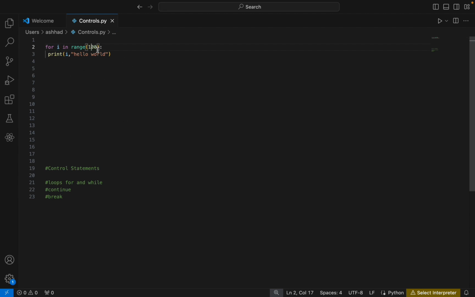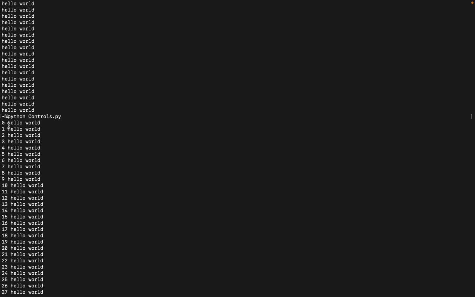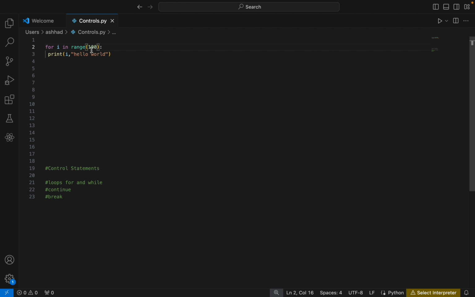As you can see on my screen, we have given the limit as 100. What if we wanted to change the limit or the starting point? We all know that our control variable usually starts from 0, and by default it started from 0 here. What if I wanted to start from 1? This is the syntax: there will be a start, a stop, and then a step. We have given a start and stop now.